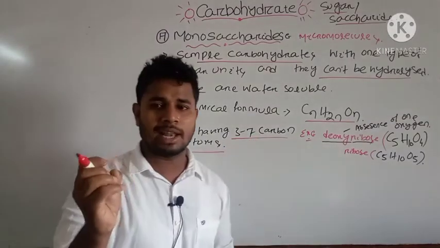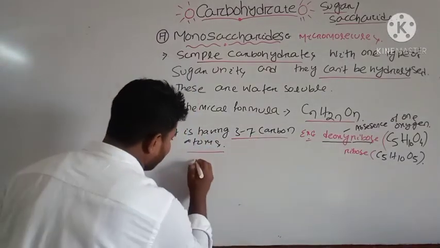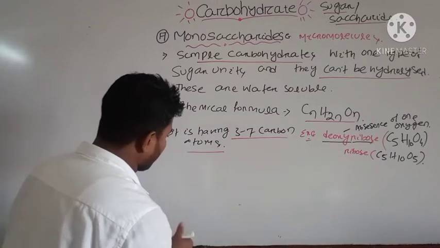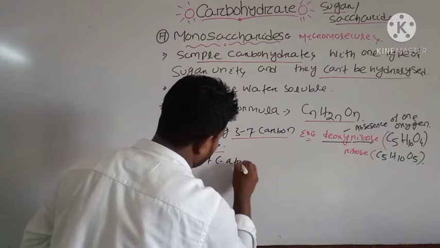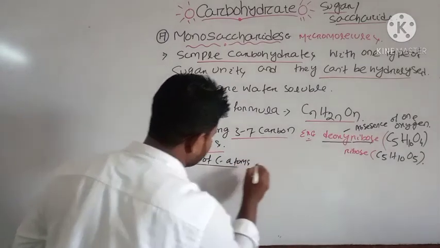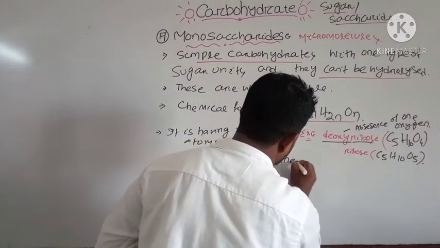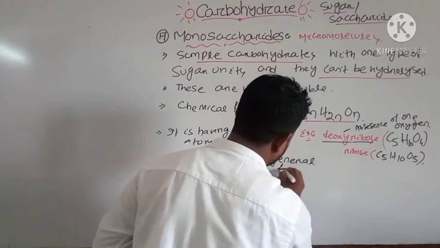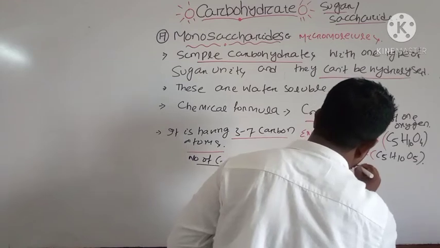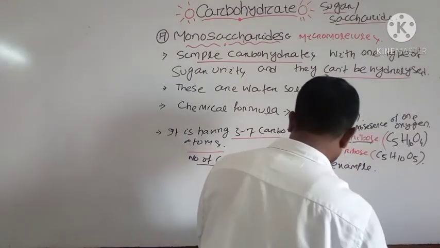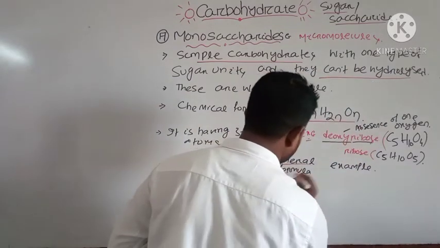We can write the number of carbon atoms, then the general formula, and here we can write the example.